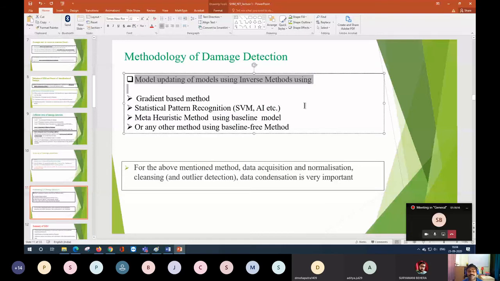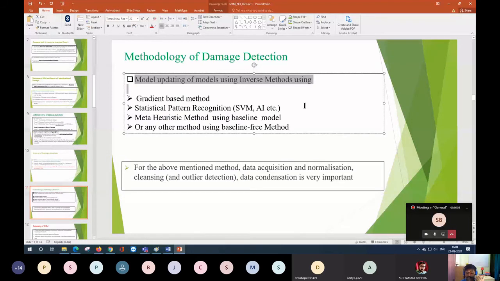Gradient means you find the tangent, and from the tangent you see, if you change a little bit delta in the response, what is the total change you have. So at each step you see how the response is changing, and from there you can detect the damage location.